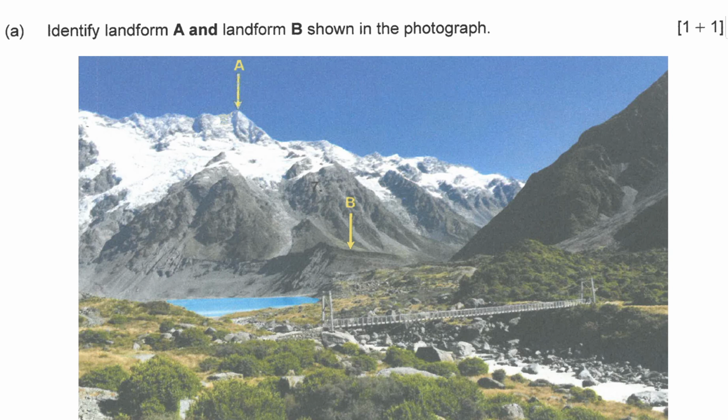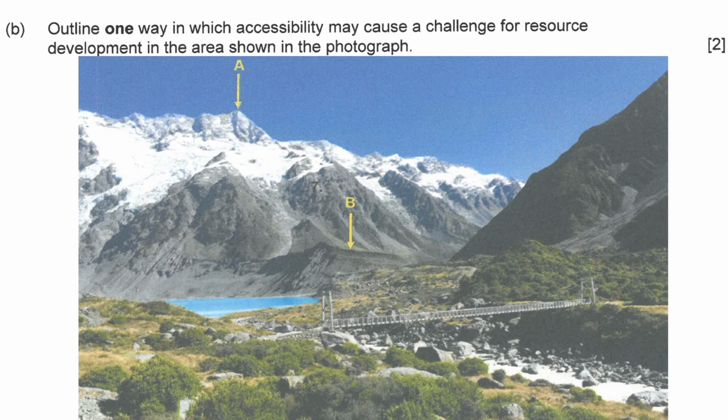Good job. Next, outline one way in which accessibility may cause a challenge for resources in the area shown in the photograph. It must be caused by accessibility. Don't say other things. Challenge, resource management for this area. Don't talk about other areas. Pause and answer.